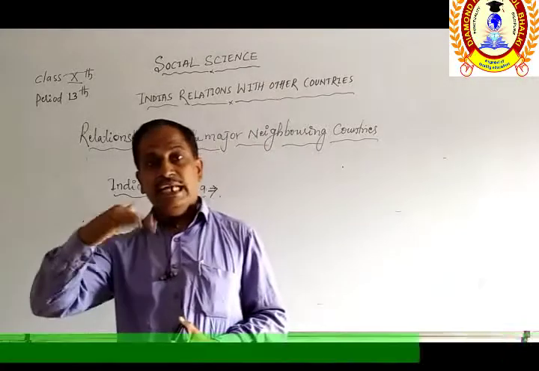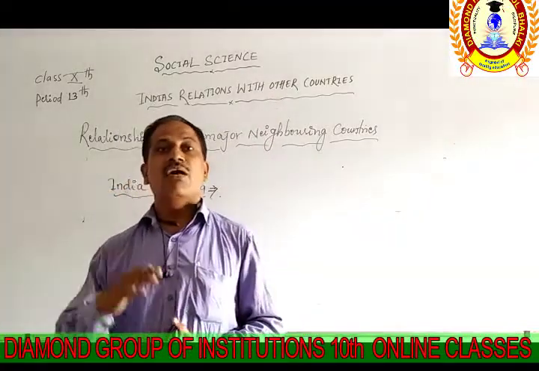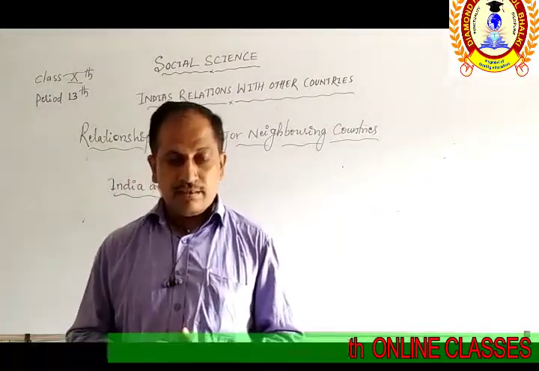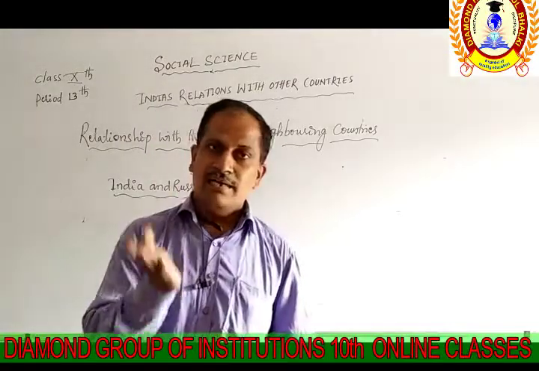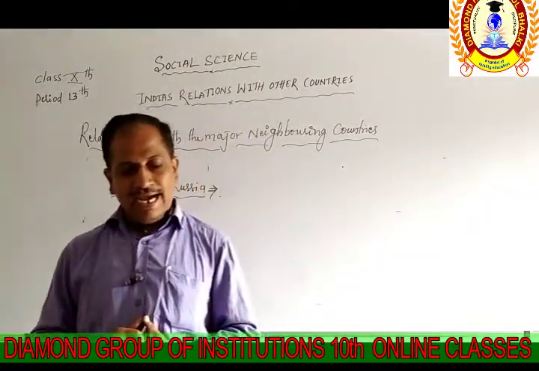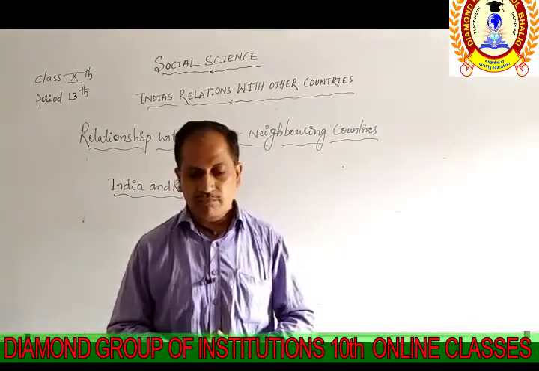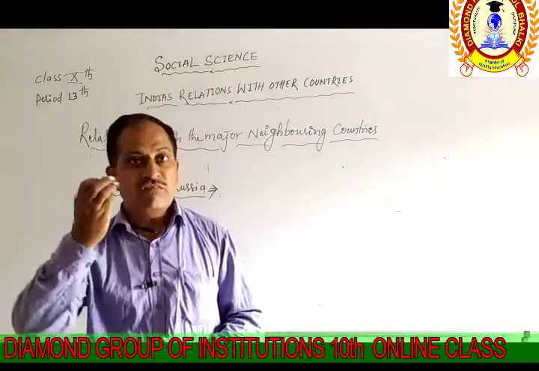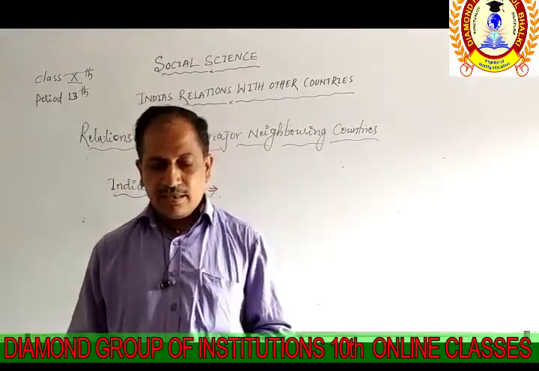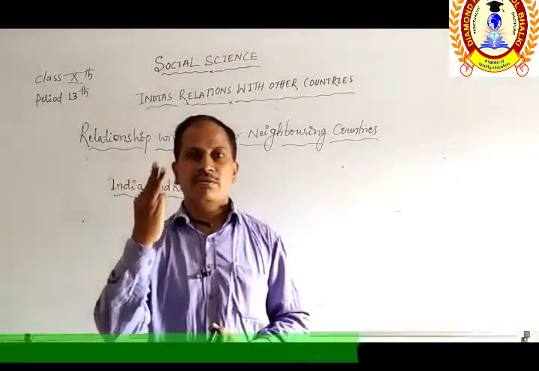Even though India followed the non-aligned policy, which we have studied in the last classes, it had good relations with Russia in the field of economics and in the field of politics.